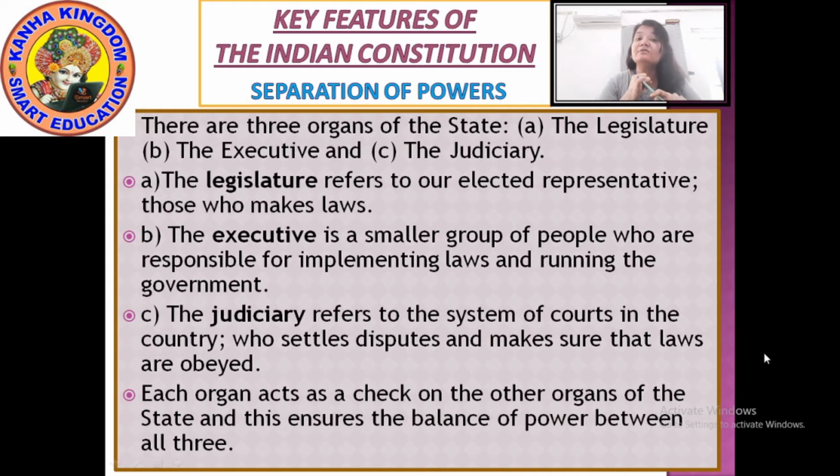Executive is a small group of people who are responsible for implementing laws and running the government. And judiciary sees to it that the rules are being followed and nobody disobeys the laws. If the laws are being disobeyed, the judiciary has the right to punish.